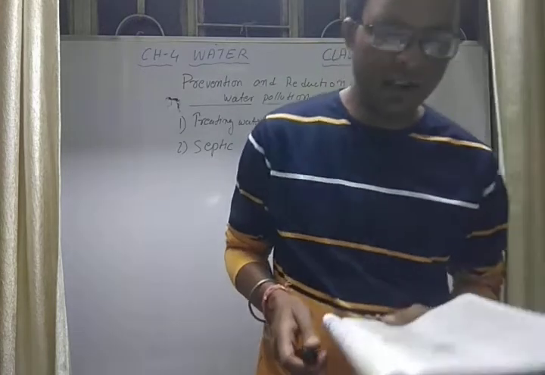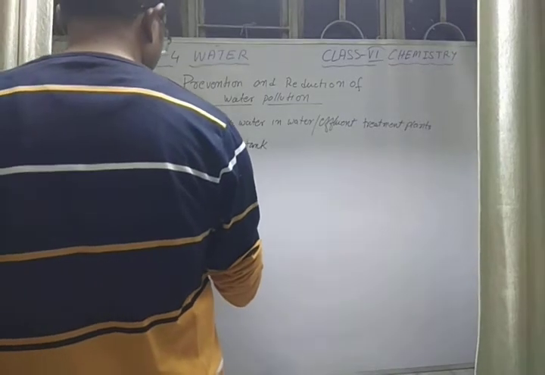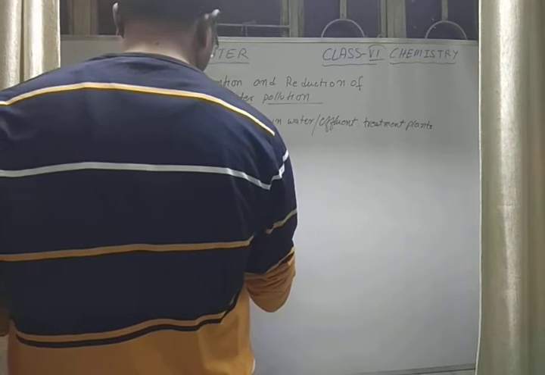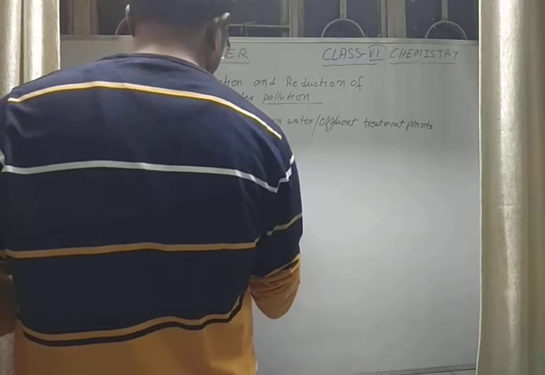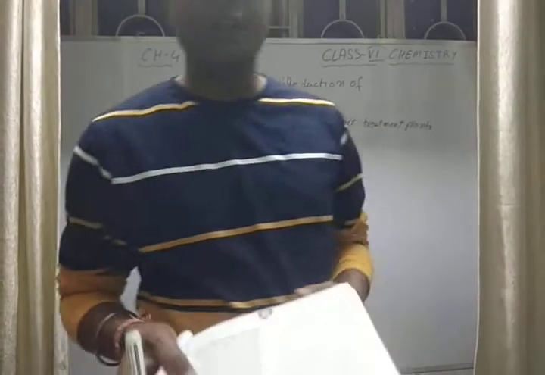After that, the next point is eutrophication, a very important point. Third point is eutrophication. Okay, eutrophication, another point, very important, a very big problem nowadays we are facing.